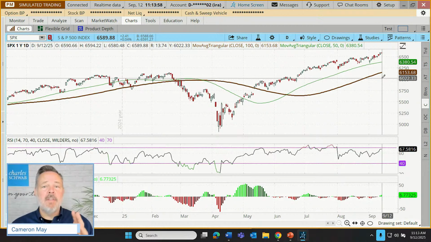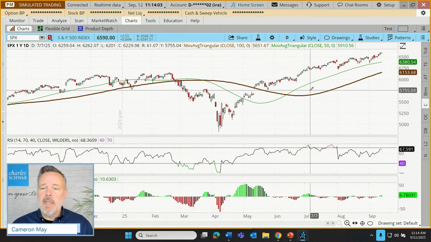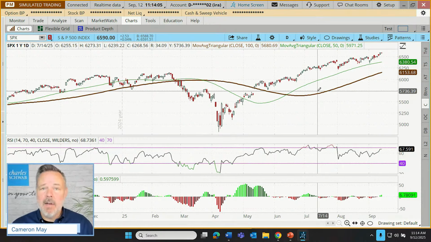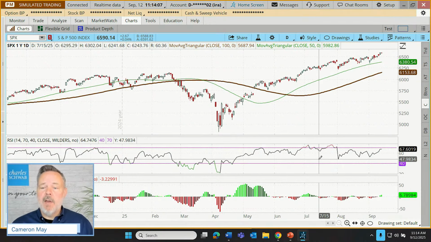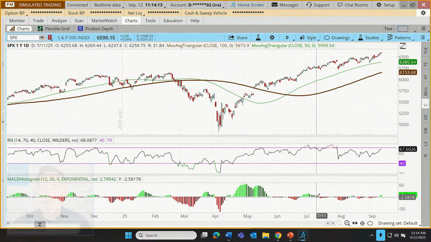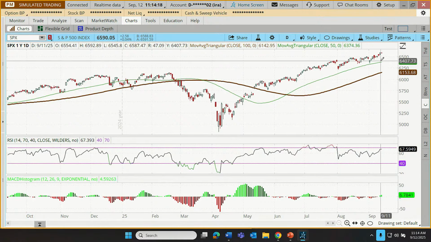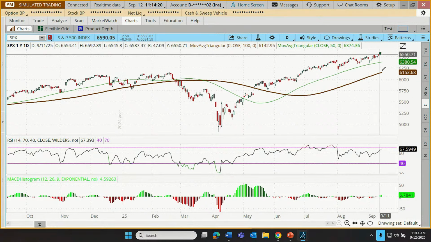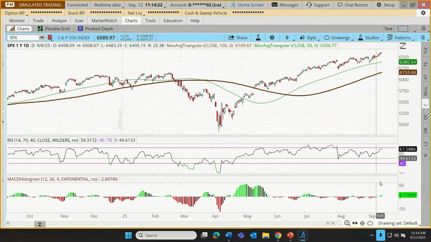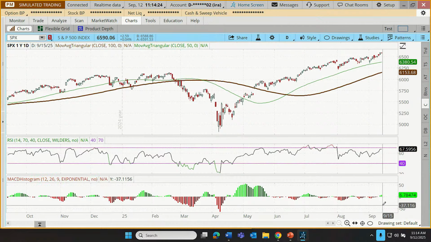I'll talk about how this system is built in just a moment, but a typical interpretation is we have a trend indicator up here. That's the T in our TVM. We have a value indicator right here. The RSI is the V in this indicator system. And the M, momentum, is represented by the MACD histogram. So our trader typically looks for a confirmation of trend, a short-term confirmation of value, and a short-term confirmation of